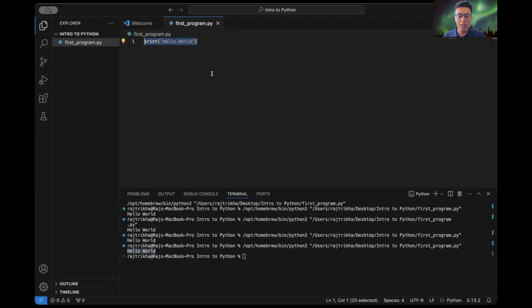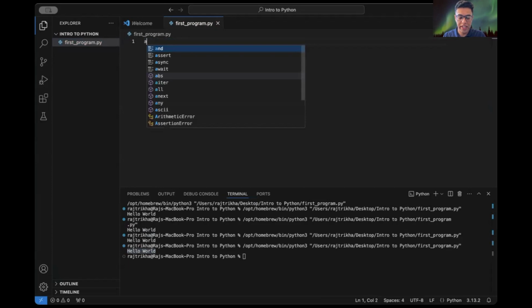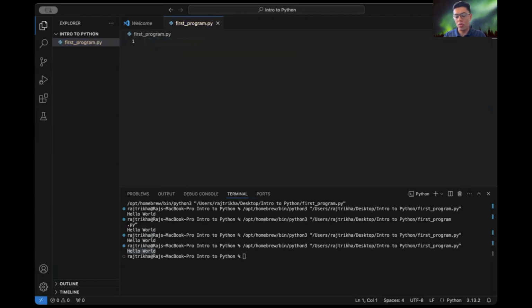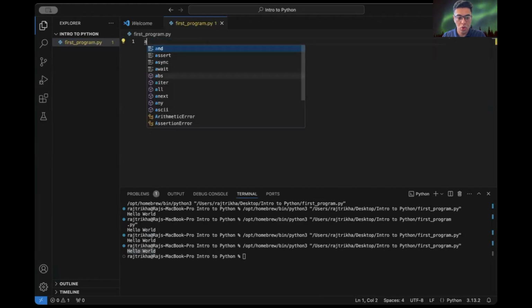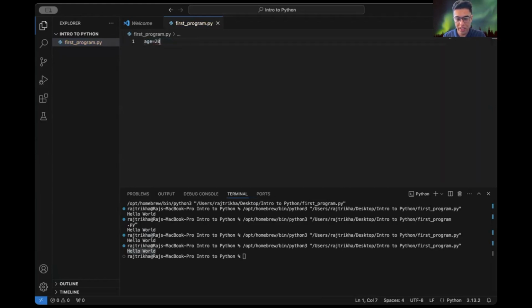So there are many different types of data. Let me teach you what variables are first. Let's say age equal to 20, name equal to John, and salary is something like 20,506.9. That's a random number. So in Python, we can describe various variables like age, name, salary, and have a value for each.